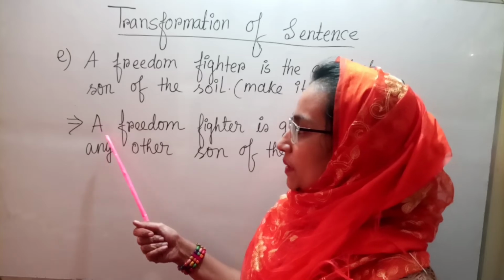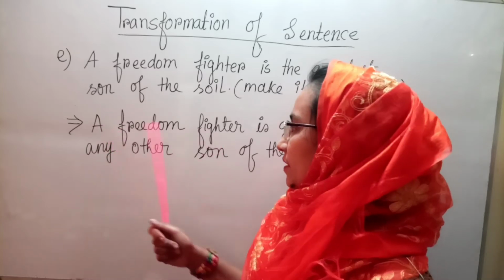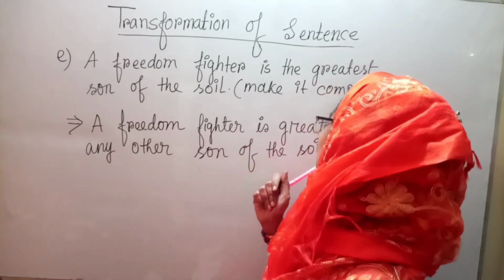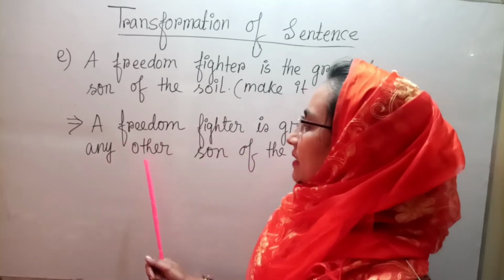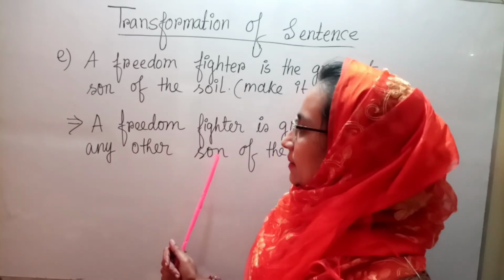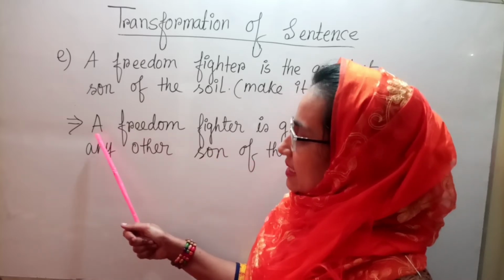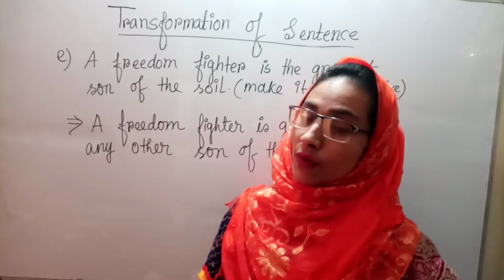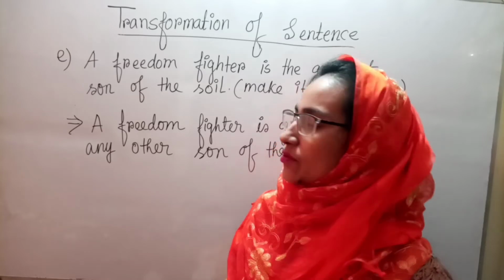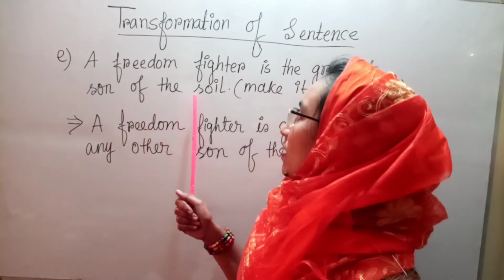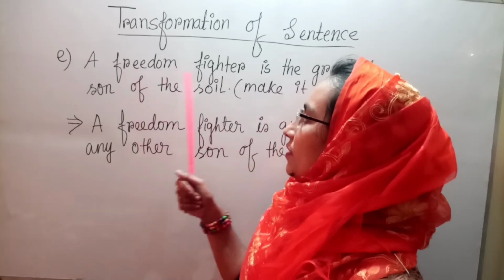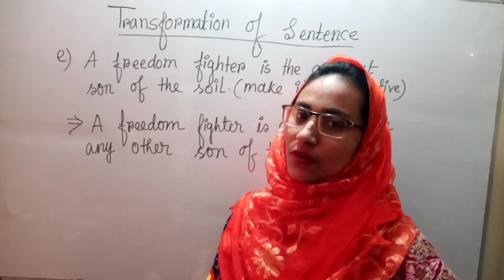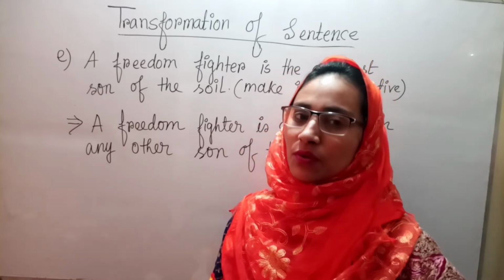So if we want to make it comparative degree, at first we need to write the subject, a freedom fighter, then the verb, then the comparative form of the adjective, greater, and then we add than any other, and at last we write the object or extension part, son of the soil. The sentence is: A freedom fighter is greater than any other son of the soil. So if we want to make it positive degree, the sentence will be like this: No other son of the soil is as great as a freedom fighter. So in this way we can convert the sentence from superlative to comparative, and comparative to positive degree.